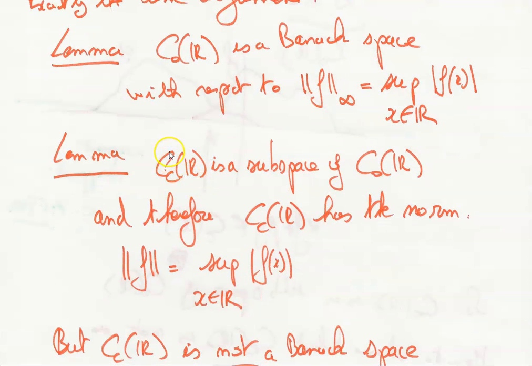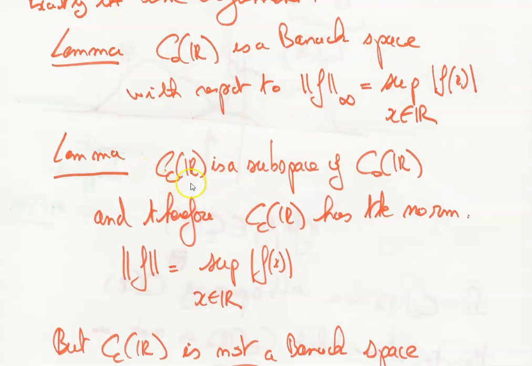So the lemma is that C0 of R is a Banach space with respect to the infinite norm, okay? So C0 of R is a Banach space with respect to the infinite norm of f, which is defined as the sup of the absolute value of f(x) for x describing R. This is the infinite norm of f. And for this norm, the space of continuous functions on R is a Banach space.